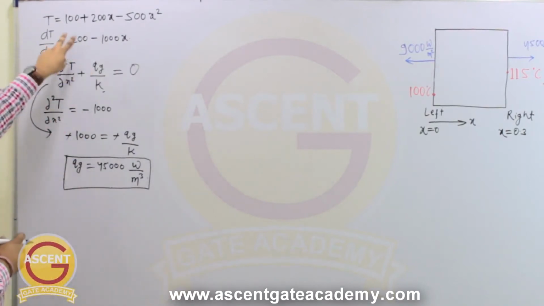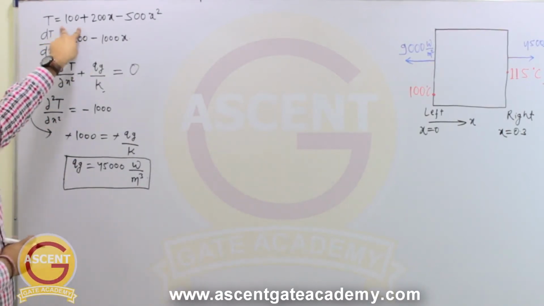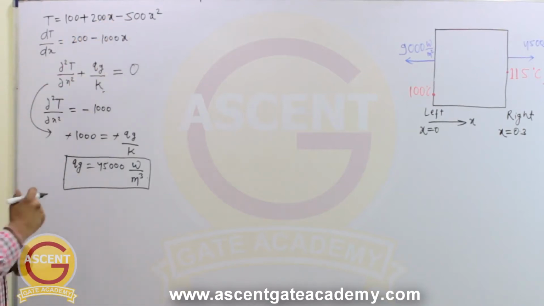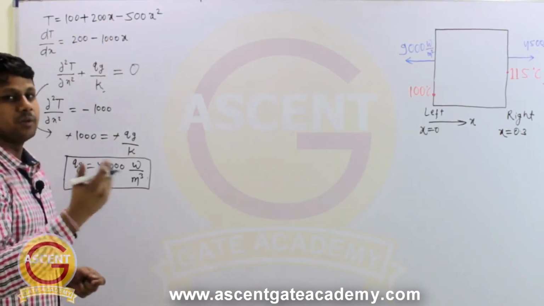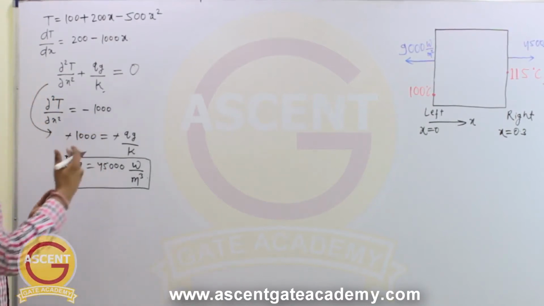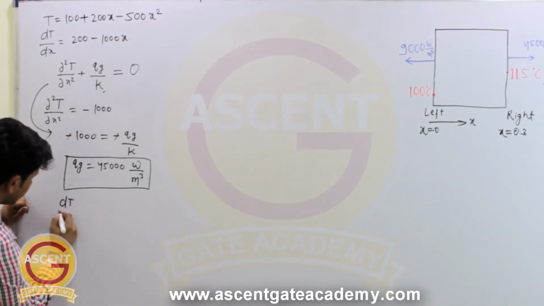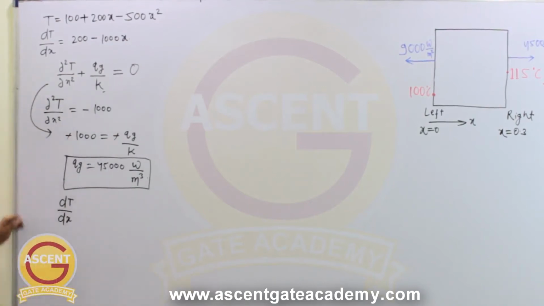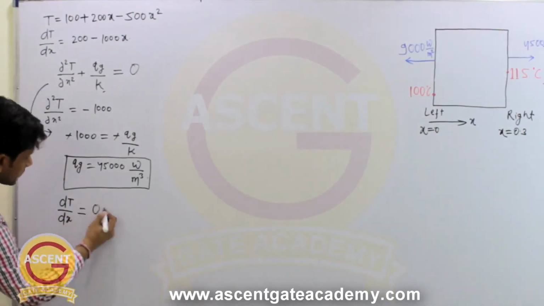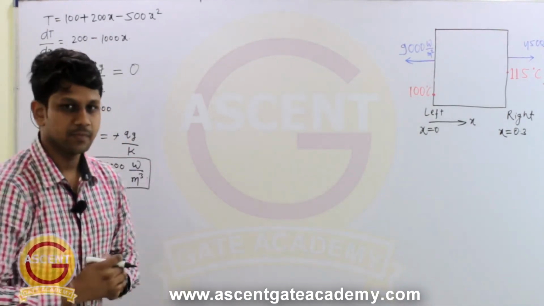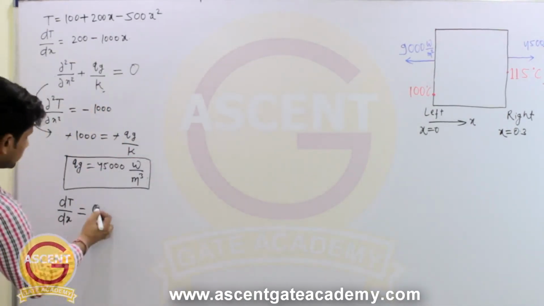So if this equation is given to us, T equal to 100 plus 200x minus 500x square, then it will be maximum or minimum where the slope of this equation becomes 0. So what is the slope of this equation? It will be dT by dx. So if we differentiate once and equate it to 0, you will get the location at which the temperature is maximum, right? So let's do that.